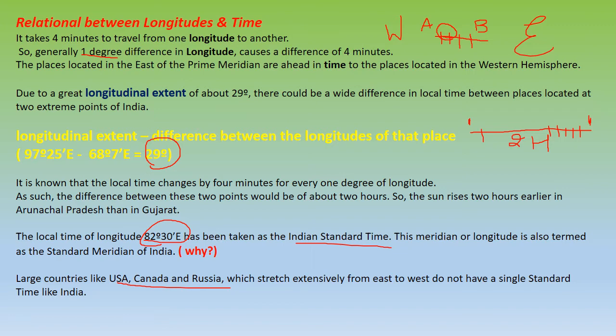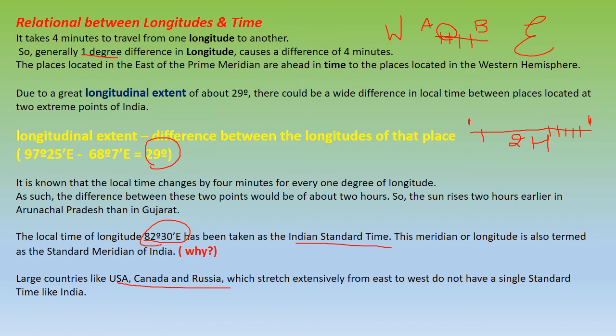So there is a difference of 2 hours. How much is the difference? 2 hours. So this 2 hours difference is calculated. How do we calculate it? That also I'll tell you. This is calculated using this. Suppose there is one more longitude, one more longitude, and like this we have around 29 longitudes between the two.